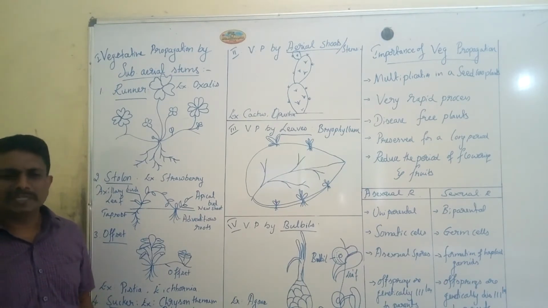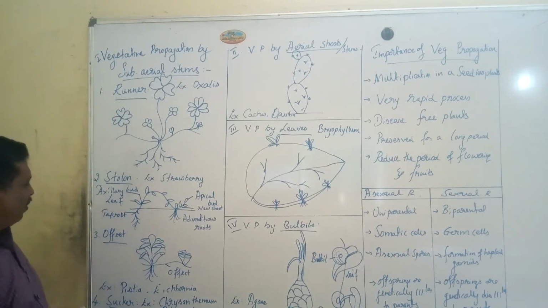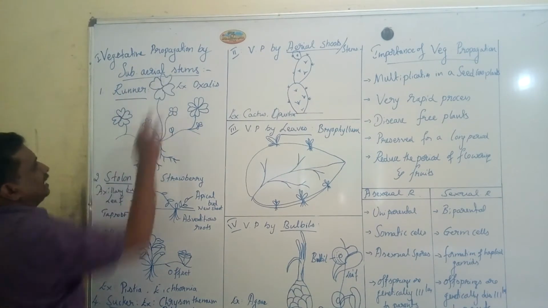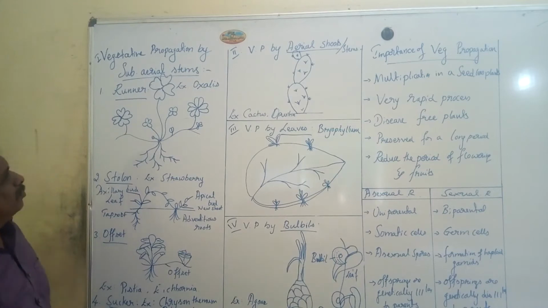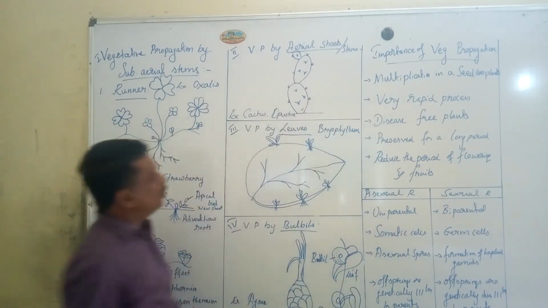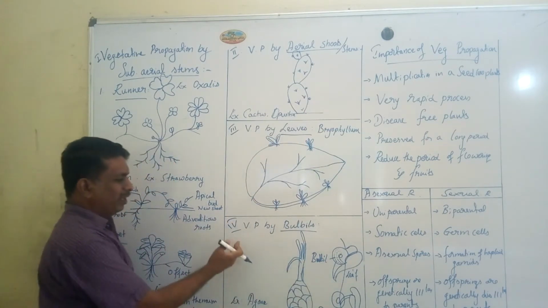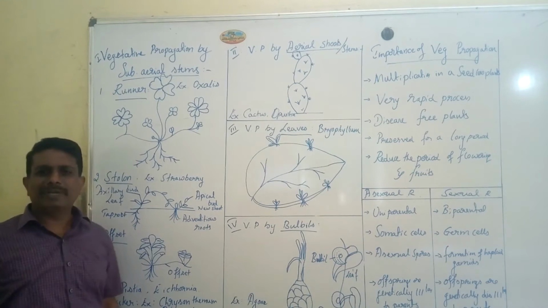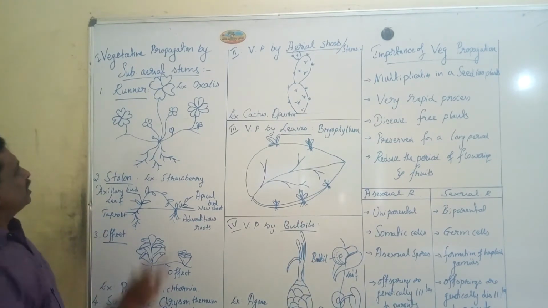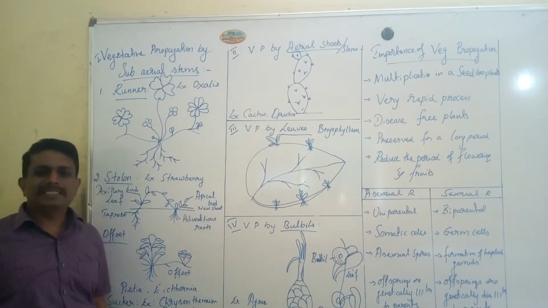Vegetative type of reproduction in case of stems. In case of stems, you can find the presence of four important types of asexual reproduction, namely vegetative propagation by subaerial stems. The second one is vegetative reproduction or propagation by aerial shoots. The third one is vegetative propagation by leaves, and the last one is vegetative propagation by bulbils. The first important one is vegetative propagation by subaerial stems.